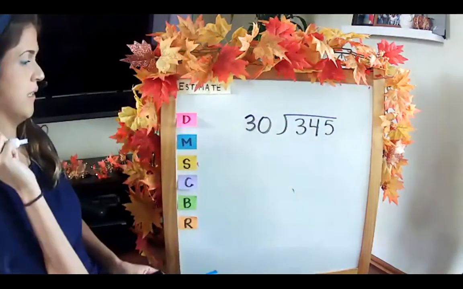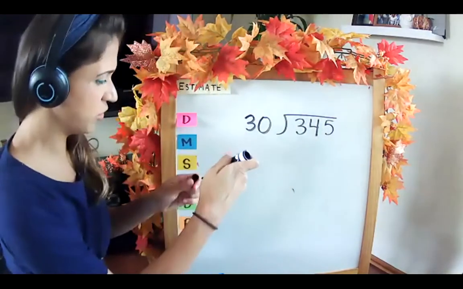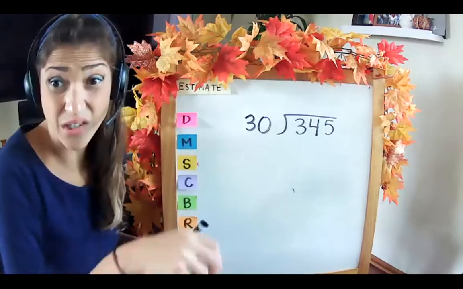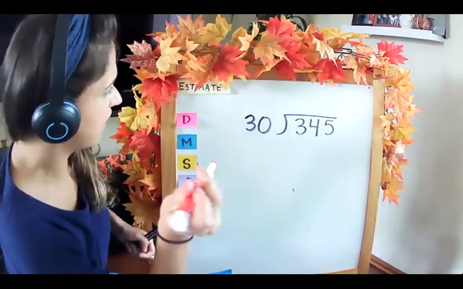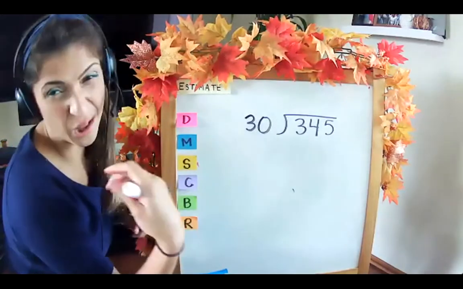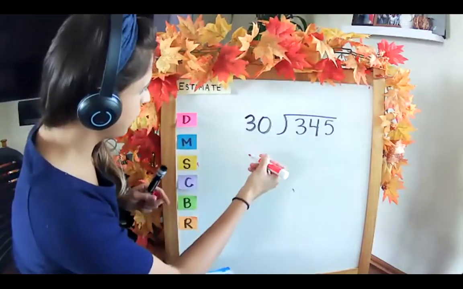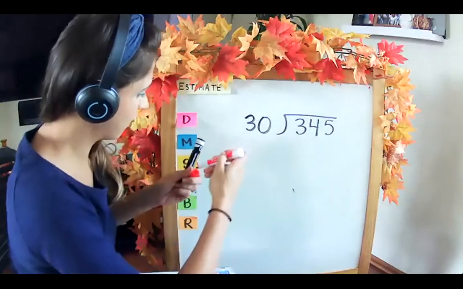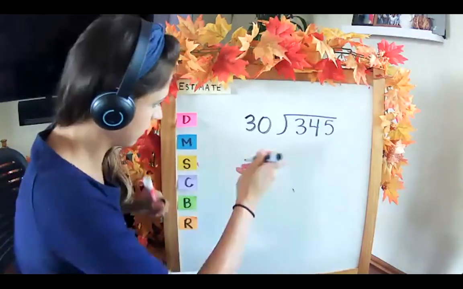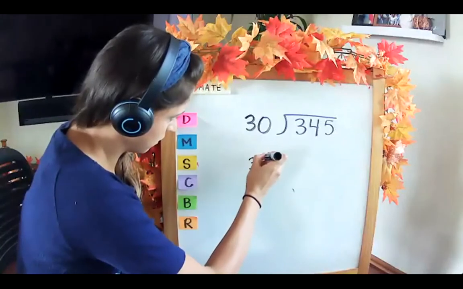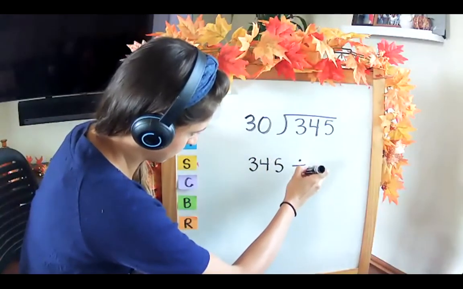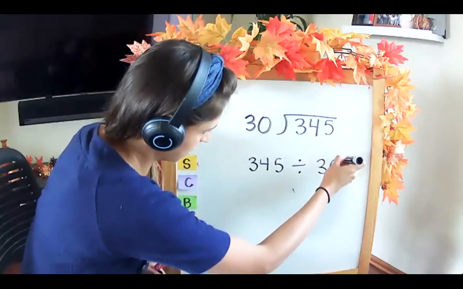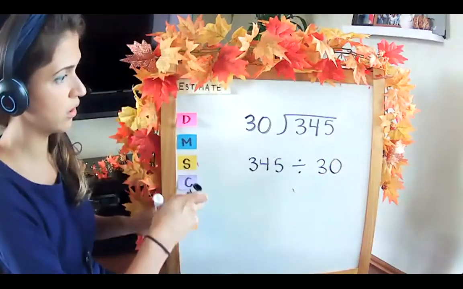All right. When we estimate, we're going to look at whatever basic facts we can and change our dividend and divisor to help us out. So if we saw 345 divided by 30, the first number we look at is our divisor.